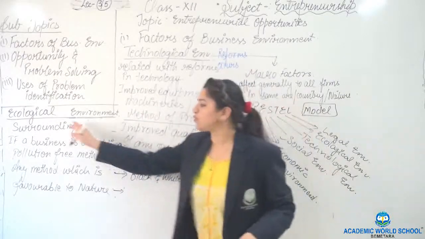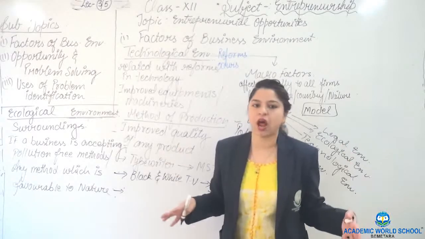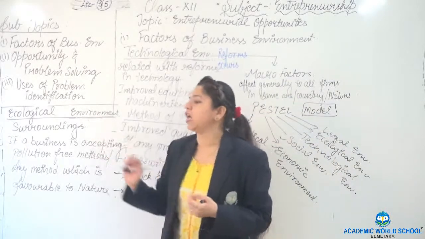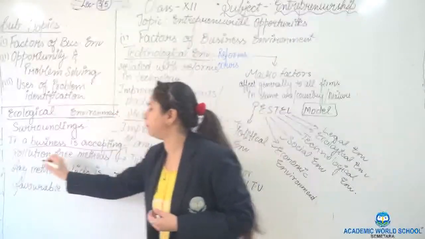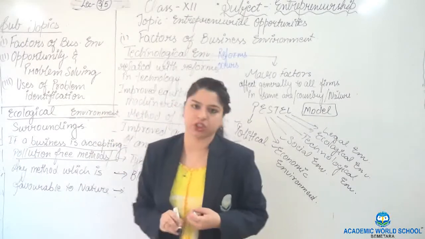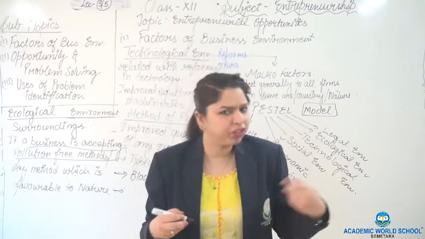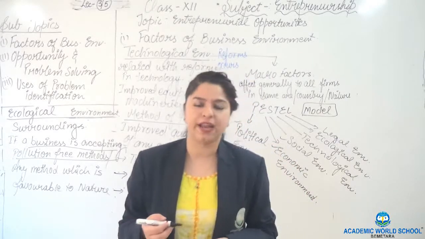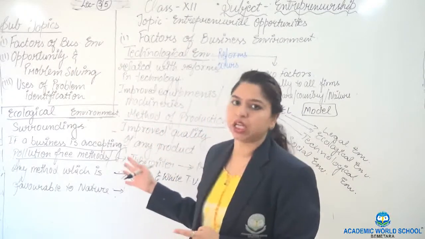So all those factors which are beneficial for our nature, for our surroundings, for our environment, are known as the ecological environment. For example, if a businessman is accepting any pollution-free method of production, he has bought a machinery which may be expensive but which gives less pollution to our environment, then this example is covered under the ecological environment.